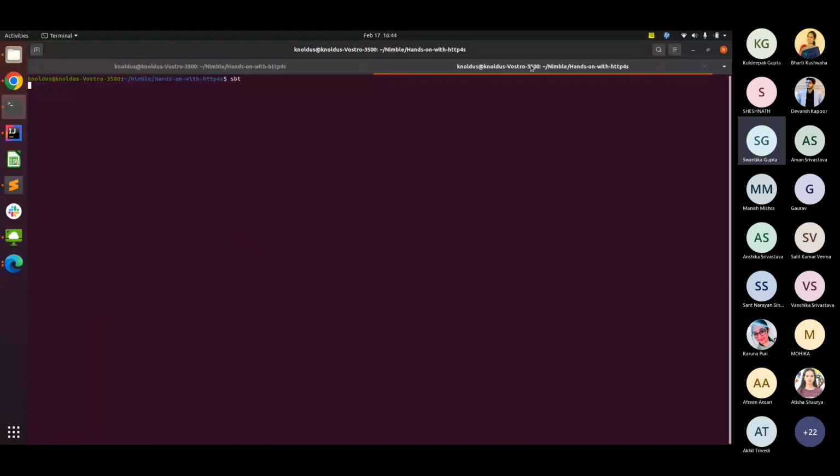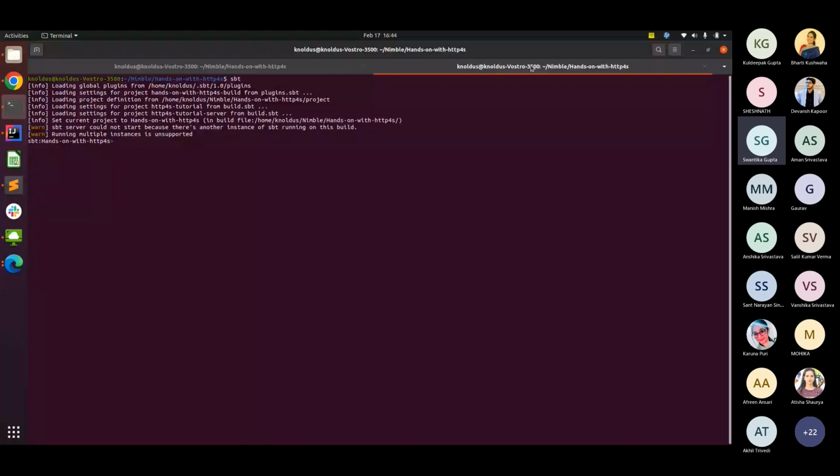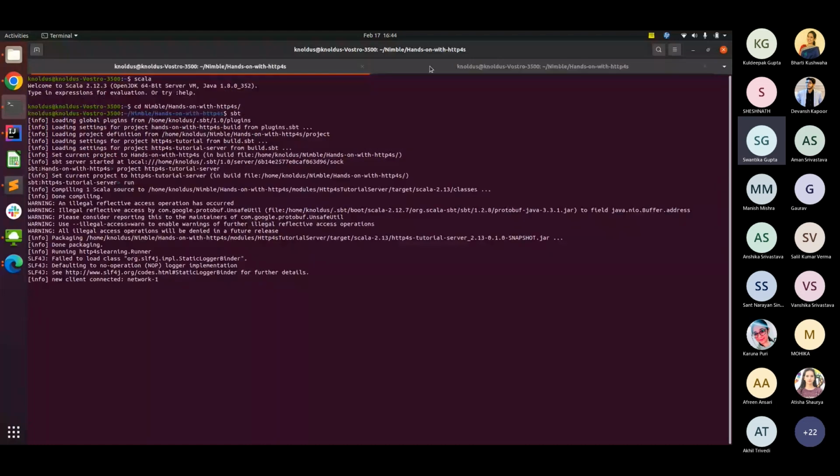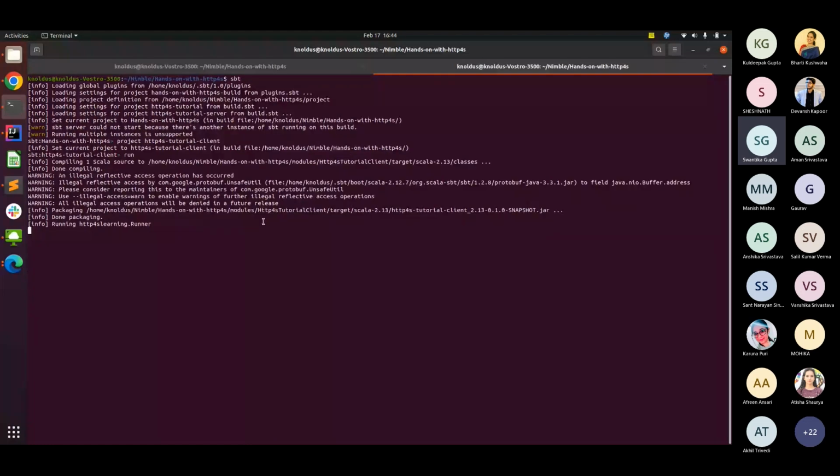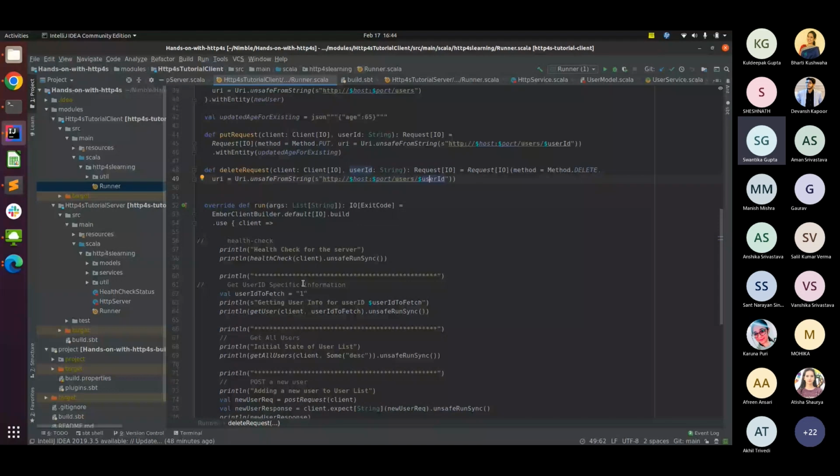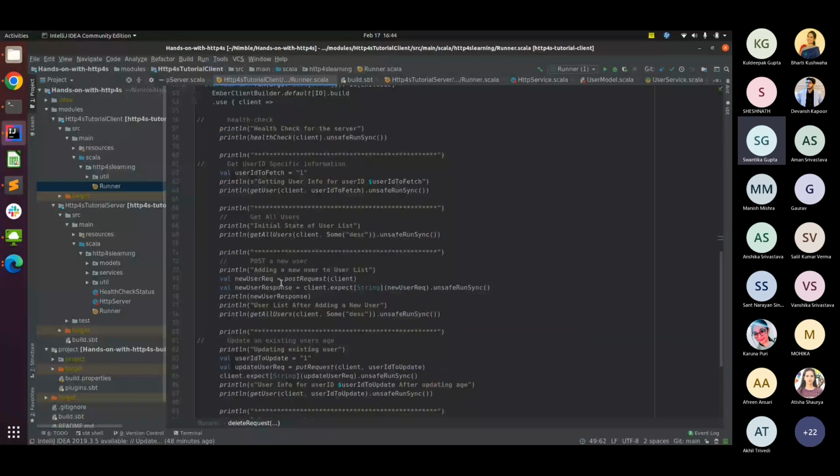And similarly, we are in the client and we are starting up the client. So basically in my client right now, I have hit all the endpoints one after the other, so that we don't have to go back and forth updating.